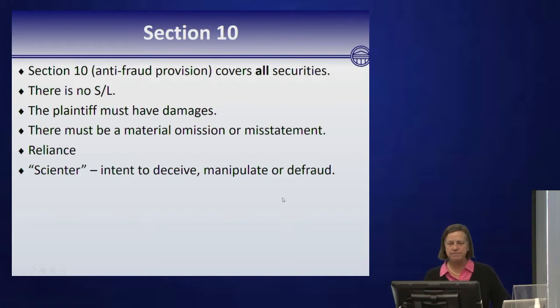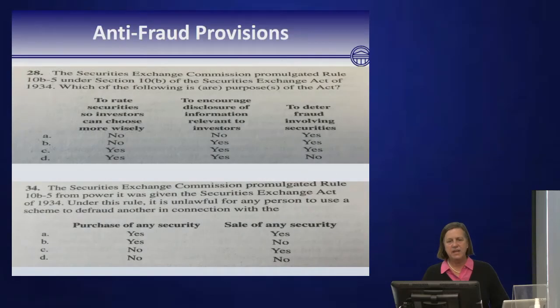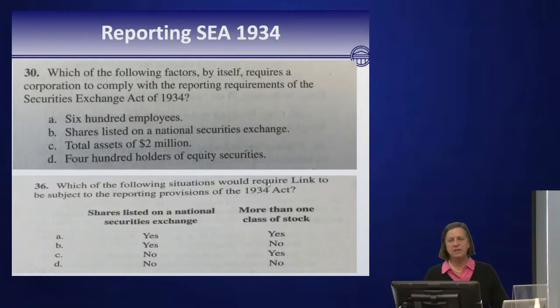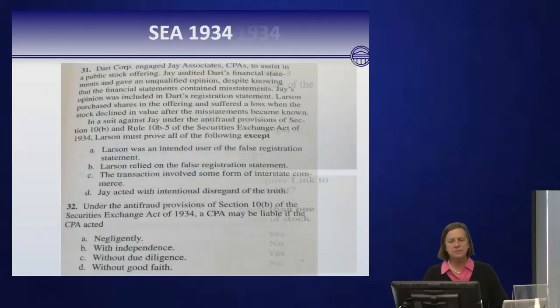Section 10, that's fraud. The anti-fraud provisions, again, cover all securities. You need to remember that. There is no statute of limitations. And scienter must be present. That's intent to deceive, manipulate, or defraud. And remember, constructive fraud is where an accountant is grossly negligent. Anti-fraud provisions, take a look at question 28 and 34. Reporting requirements under the Securities Exchange Act of 1934, look at questions 30 and 36, 31 and 32.